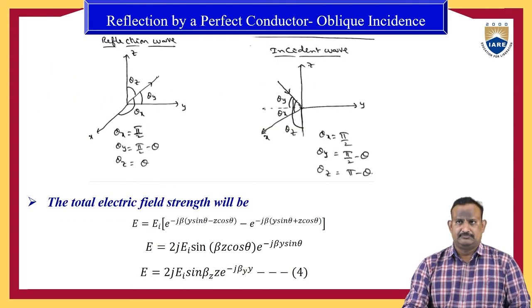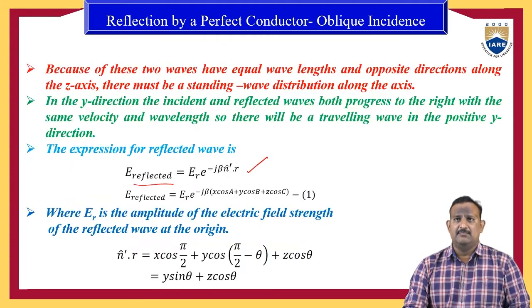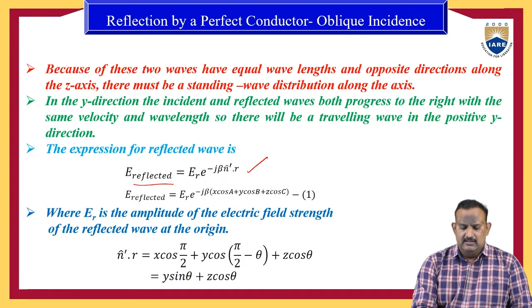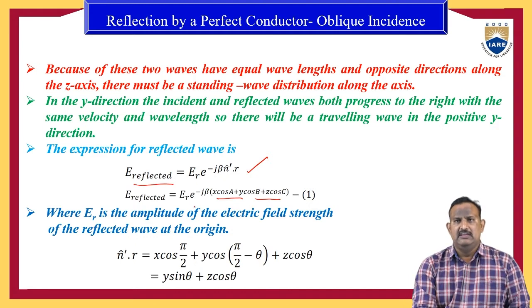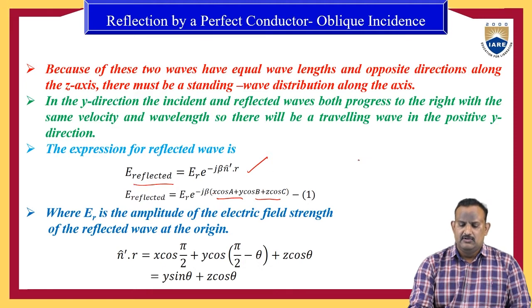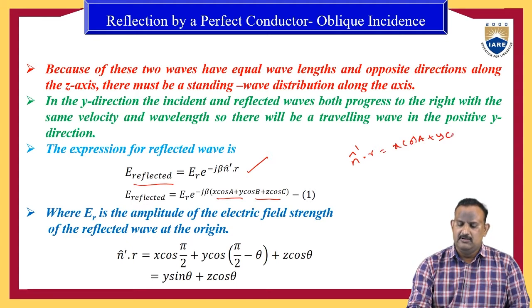Let us assume that in place of n cap dash dot R we can write x cos A plus y cos B plus z cos C. Therefore, E reflected is equal to ER into e power minus j beta into, in place of n cap dash dot R, x cos A plus y cos B plus z cos C.